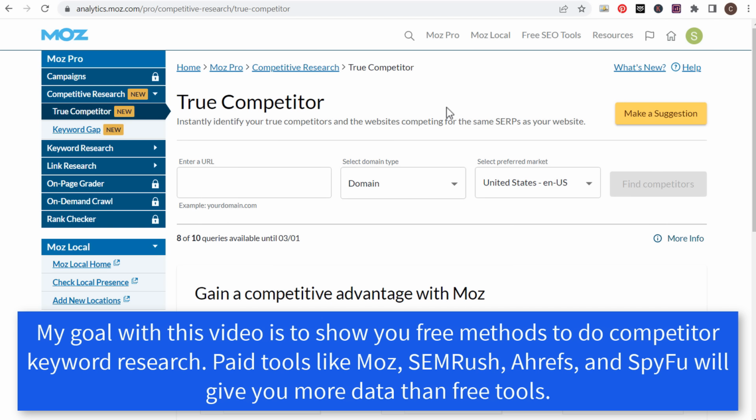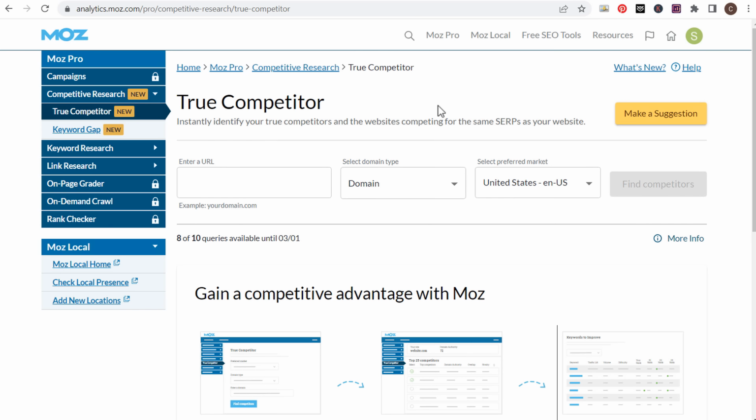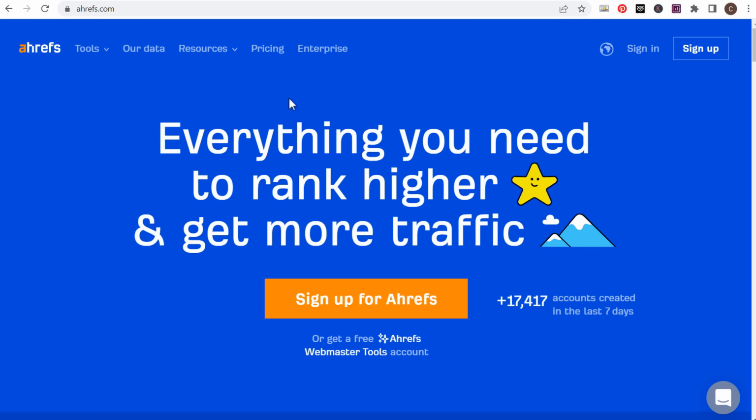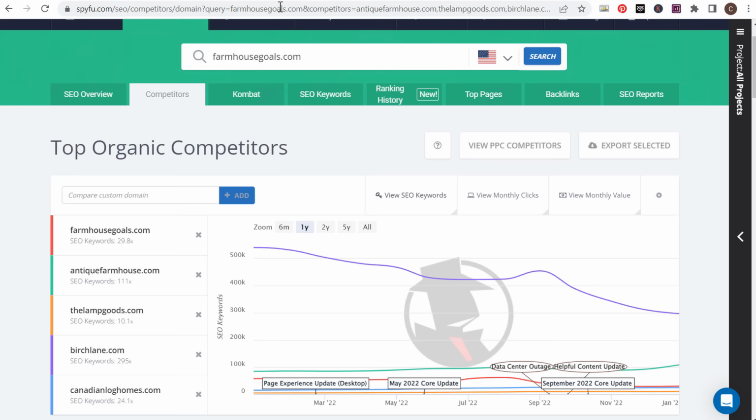Now, you can use a paid tool to basically find anything you ever need to know about any of your competitors in the search engine results and see all the different keywords they're ranking for, average search positions, and even find things like keyword gaps between your website and their website. Now, Moz has a pro version that's a very good tool. You have SEMrush.com that you can use as well, and then you have Ahrefs.com. These are all paid tools, so I'm not going to be using any of the paid versions of these in this video. And another one that you can use as well that's a little bit less expensive is SpyFu.com.